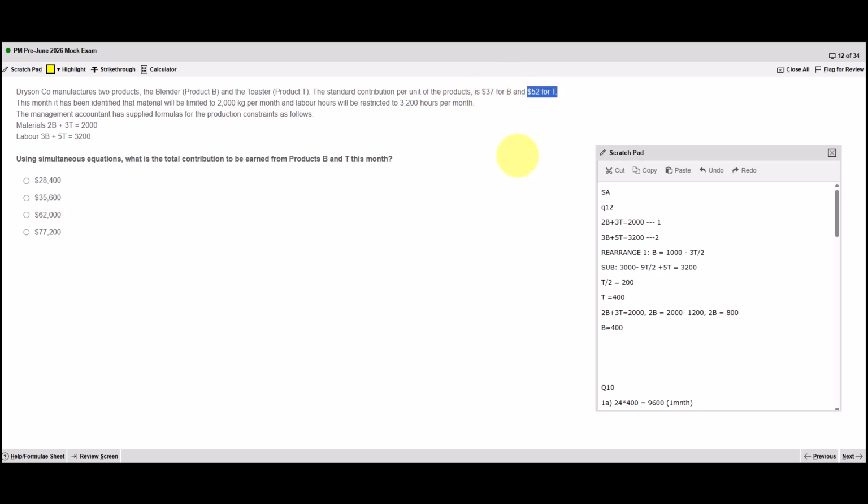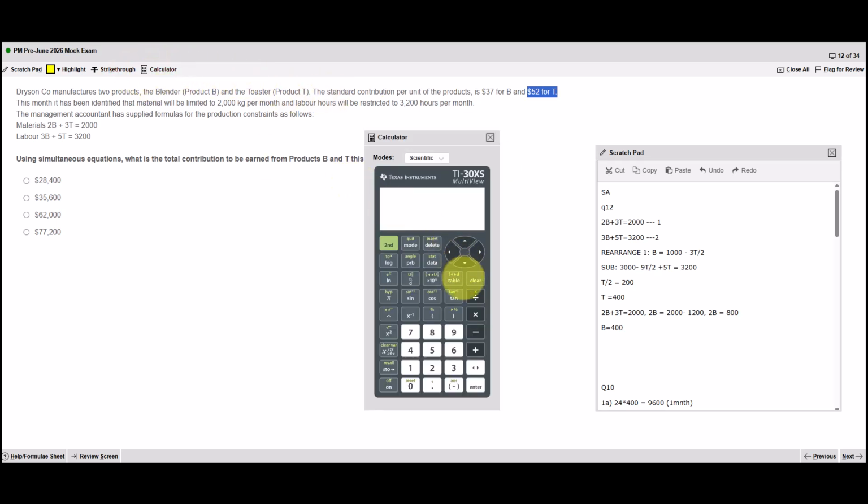I need to multiply this by the number of units of t, which is also 400. As they're both 400, I can save myself a little bit of time. I can just add the 2 together, 37 and 52, and multiply that by 400 to give me 35,600, which is this one here. As expected, we saw there were going to be quite a number of steps there.